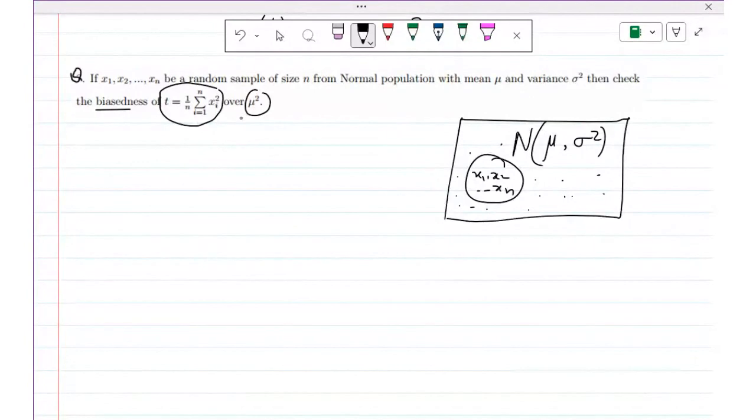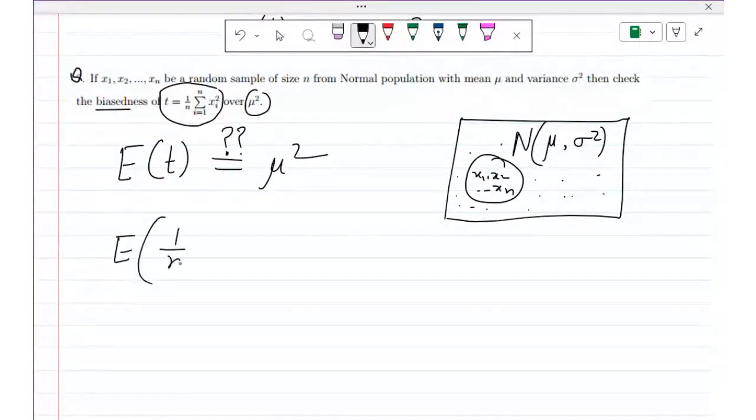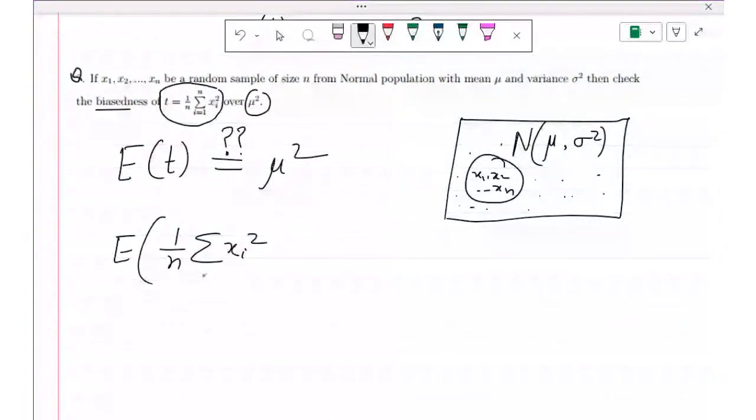Okay. So if it is unbiased, in that case the expectation of t should be equal to mu square. If you want to estimate mu square with this and you want to know whether it is unbiased or not, then the expectation of t should be equal to mu square. Let us find the expectation of t and check whether it is equal to mu square or not. So now I will find the expectation of t. What is t? t is simply 1 by n sum of xi square, i varying from 1 to n.